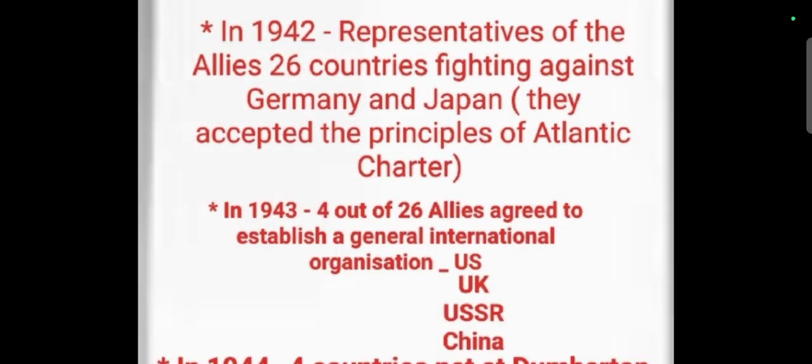In 1942, representatives of the Allied groups and Axis groups, the Allies being the coalition of 26 countries in World War II, started fighting against Germany and Japan. In 1942, the representatives of the Allies accepted the principles of the Atlantic Charter, and the 26 countries started fighting against Germany and Japan.